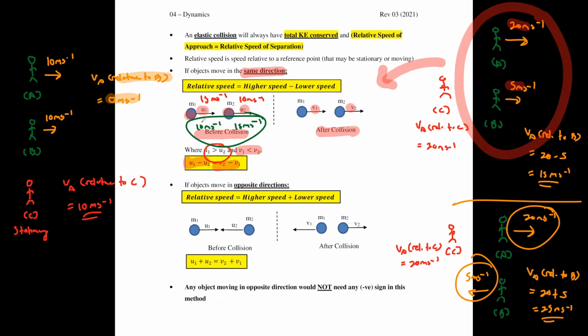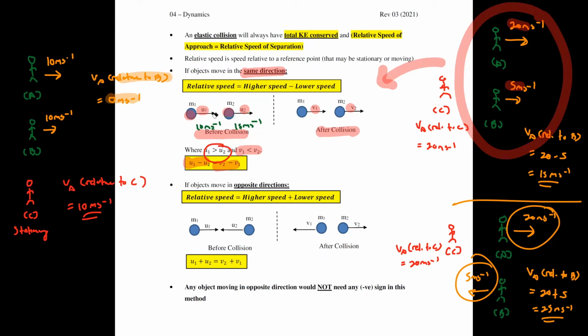They cannot, right? So you see, moving at different speeds, for something to collide with another, one of the objects must be moving faster than the other, only then can they collide. So in my case here, U1 definitely must be more than U2, in order for collision to happen in the first place. If one of them was moving slower than the other, collisions definitely cannot occur.